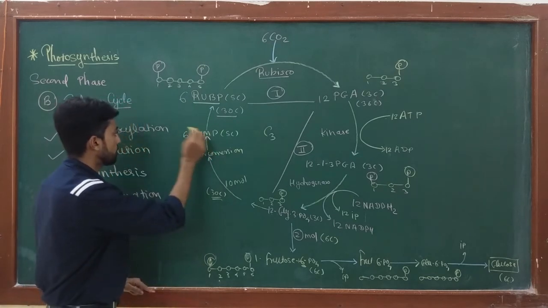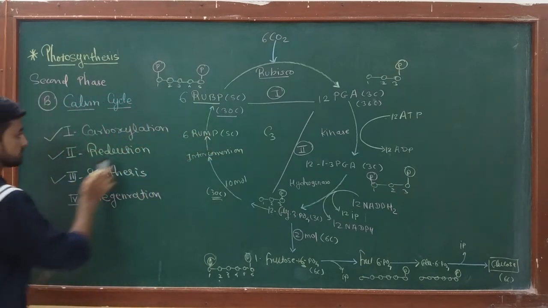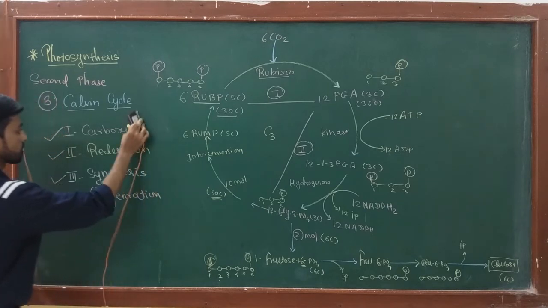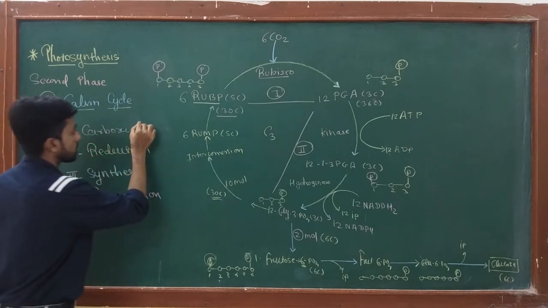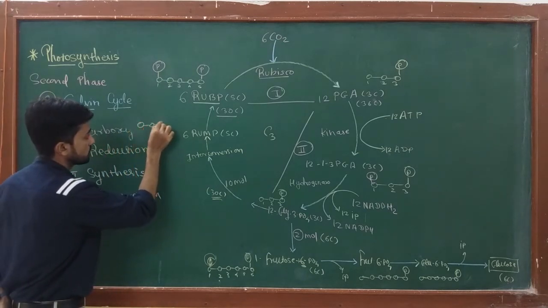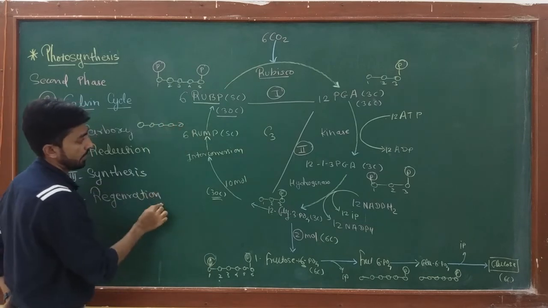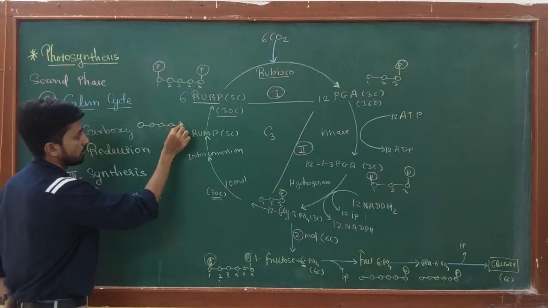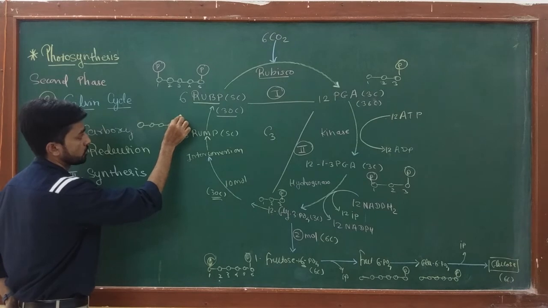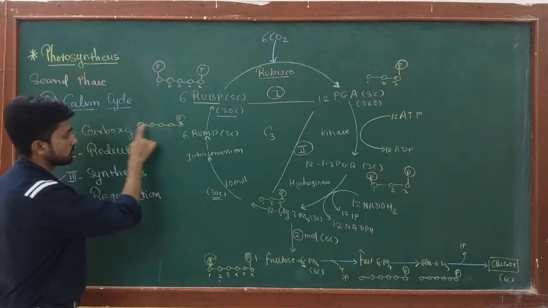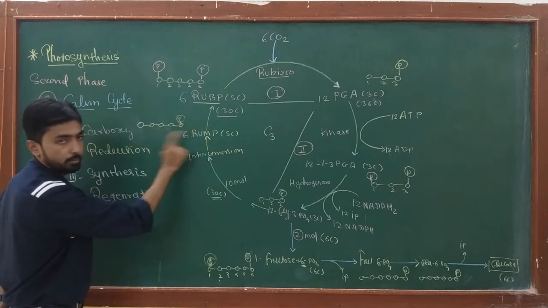Okay, RuMP actually looks like this: carbon 1, 2, 3, 4 and 5, and carbon number 5 has a phosphate. Ribulose 5-phosphate. This is RuMP.